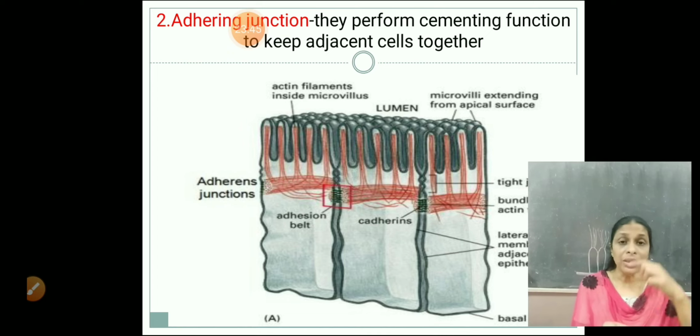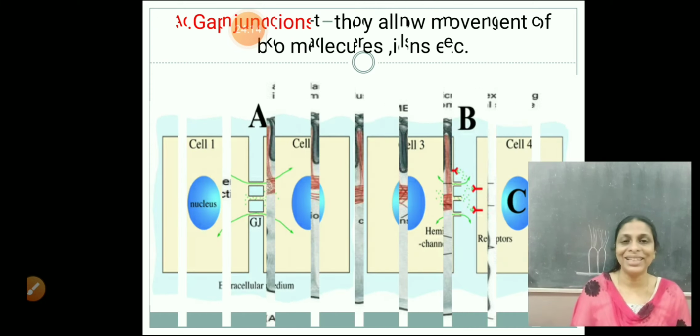So the cement serves the function of keeping the adjacent bricks together. Same is the function of an adhering junction. Adhering junctions perform a cementing function to keep the adjacent cells together. So two cells are held together with the help of these adhering junctions. Hope it's clear?